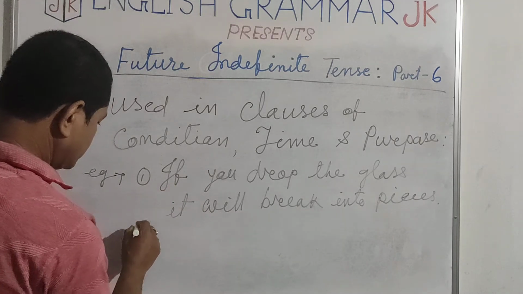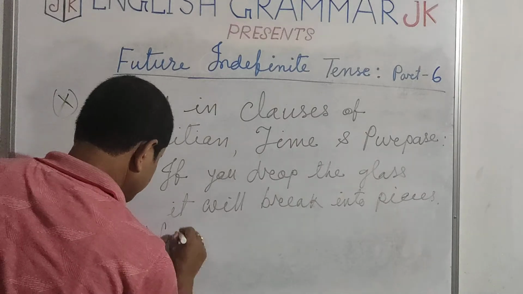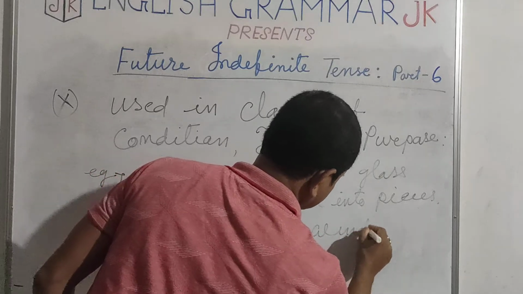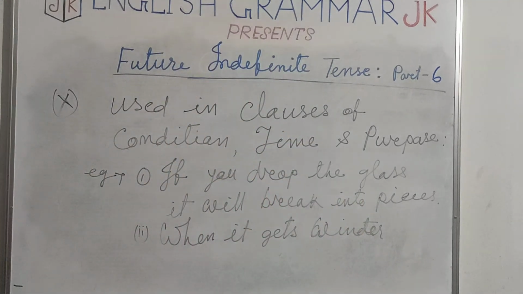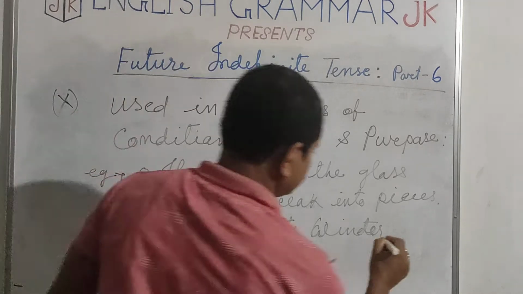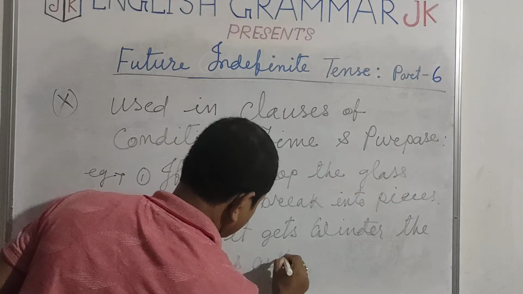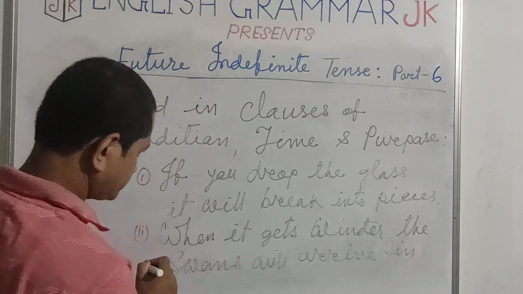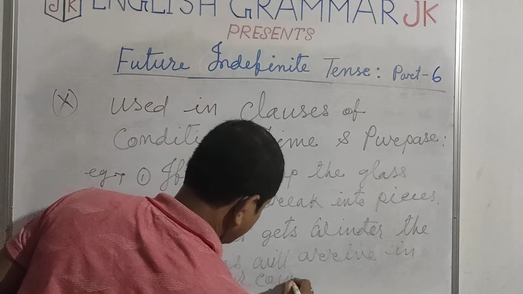In the same way, clause of time. For example, when it gets winter, the swans will arrive in our country.